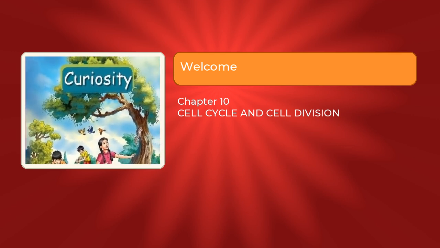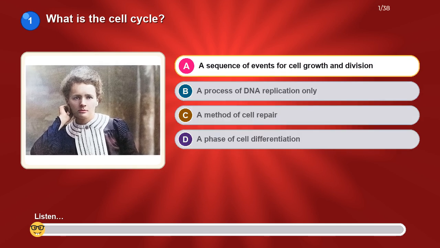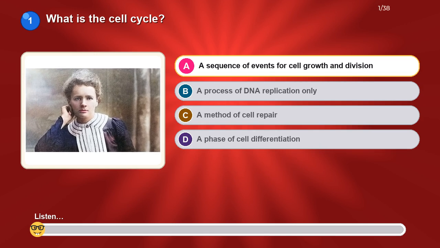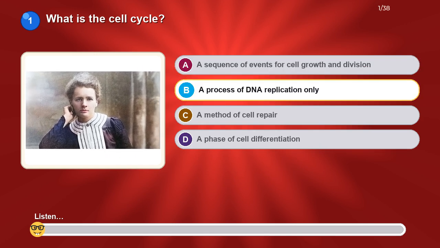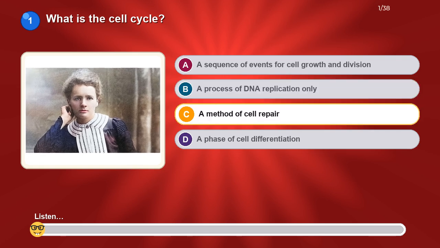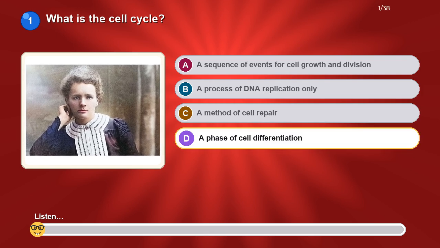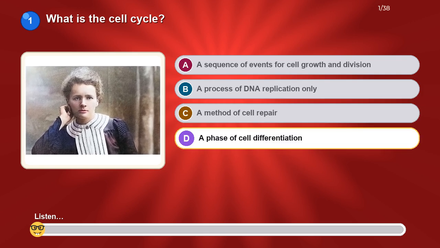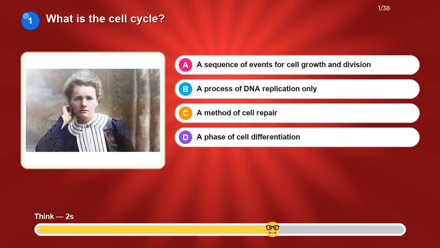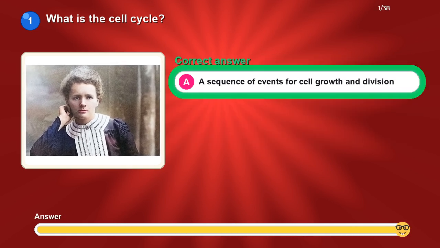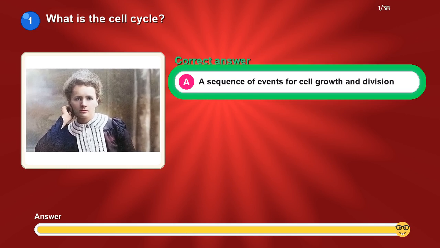Let's get started. What is the cell cycle? Option A, a sequence of events for cell growth and division. Option B, a process of DNA replication only. Option C, a method of cell repair. Option D, a phase of cell differentiation. The correct answer is a sequence of events for cell growth and division.